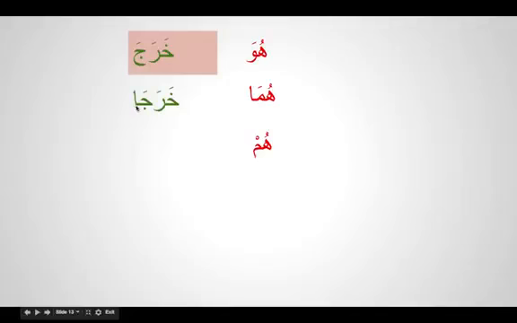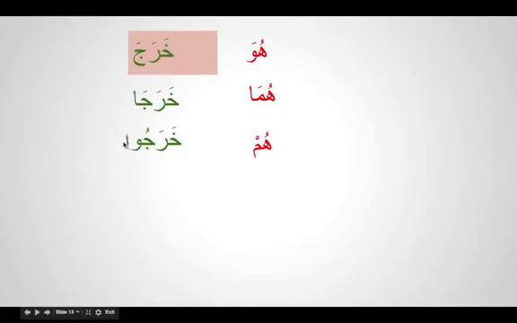Okay, and how do we say all the men left? We put a wow here, and then you get a sign of dhamma there. We say kharaju. This wow tells us that all those men have left. If somebody says kharaju, it means all those men have left. However, if you see the Quran, in a verb written in this fashion, there will be an alif written at the end. Just remember that that is a spelling rule.